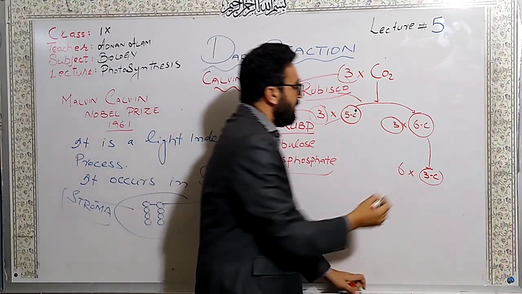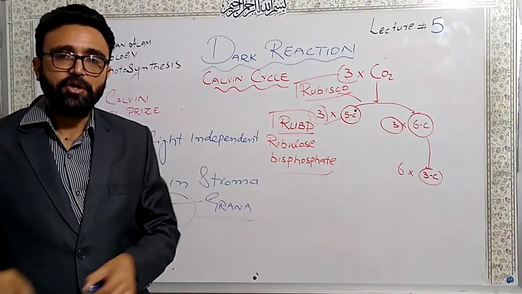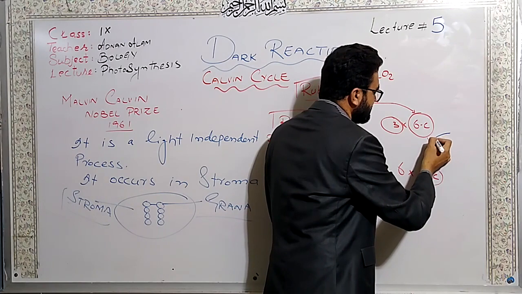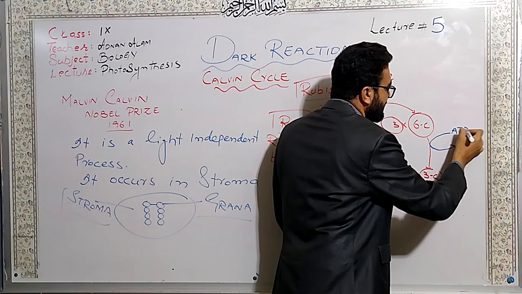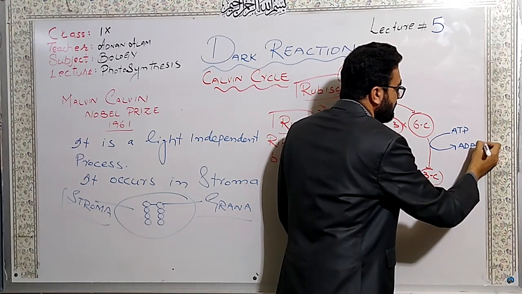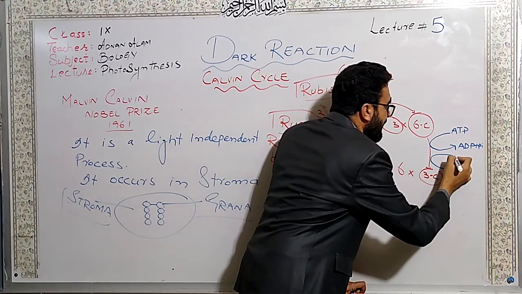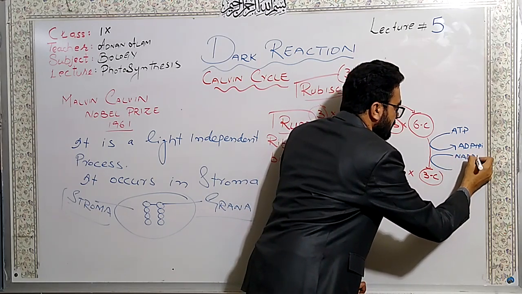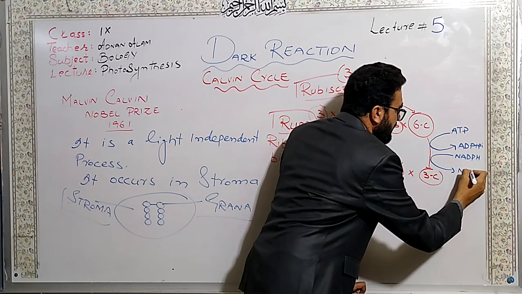And the product of the light reaction. Dear students, you know very well what was the product of the light reaction. The product of the light reaction was ATP, which is converted into ADP here, plus Pi, meaning inorganic phosphate, and NADPH, which converts into NADP.